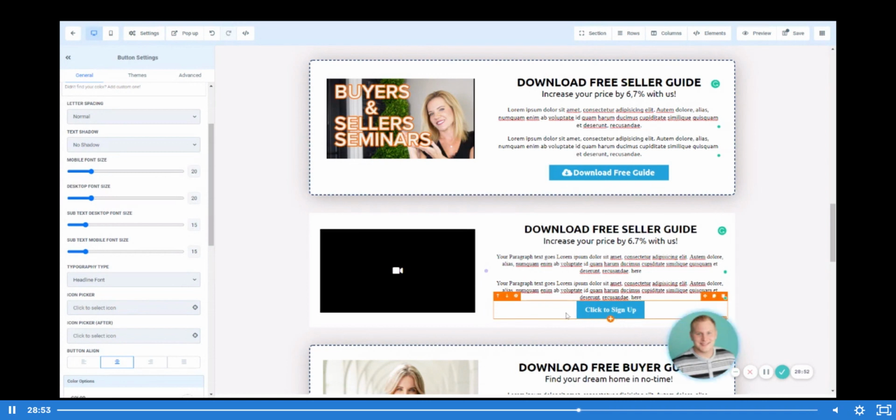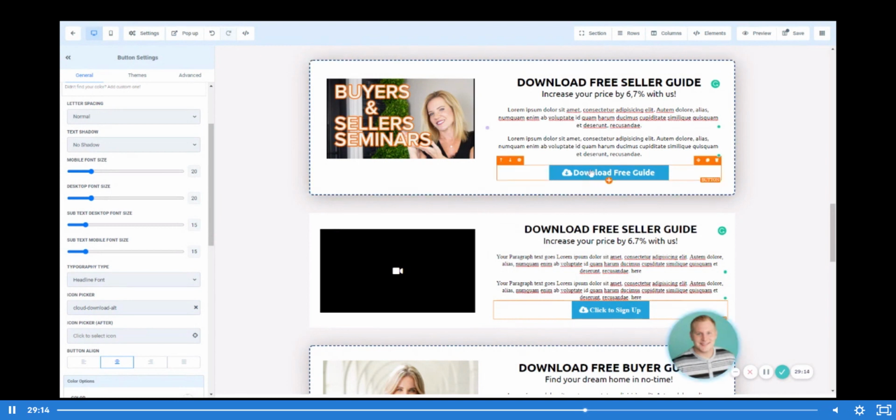Well, we go ahead and we click on our button and we look directly at the icon pickers here. So click icon picker and let's search download. And you can see that we have that download element right here that populates. As you can see, it's almost exactly identical to what we're looking at above.